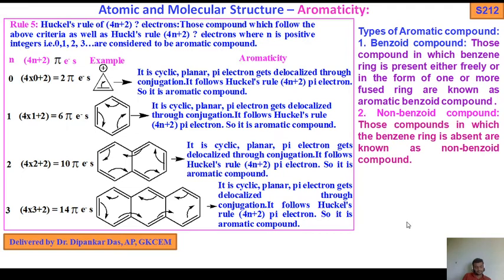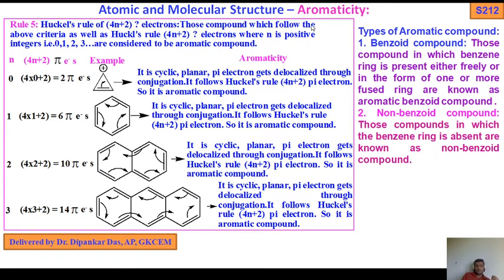Rule 5: Huckel's rule of 4n plus 2 pi electron system. Here it is 4n plus 2 pi electrons, not an integral sign. This is also by mistake, because I have drawn all the benzene structures and the pi in ChemDraw. So instead of pi, an integral sign has been shown here, but by mistake. It should be pi electrons, not an integral sign. So Huckel's rule of 4n plus 2 pi electron.